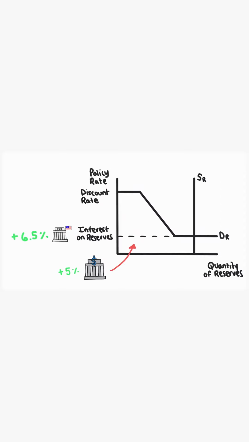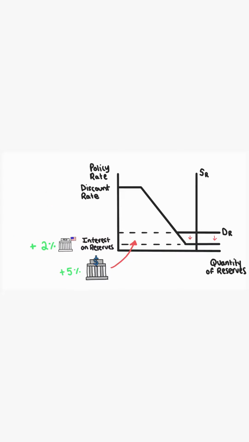So, looking at this on a graph, we can see that basically any interest rate under the interest on reserves rate is going to be off limits. And so another way of thinking about this is that the interest on reserves rate sets the floor for borrowing and lending. But let's say that the central bank lowers the interest on reserves rate.